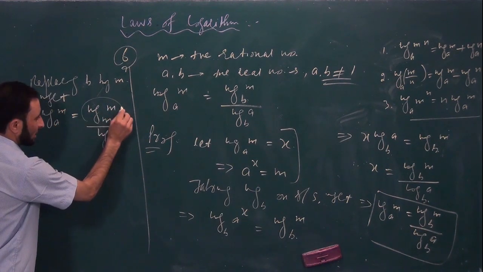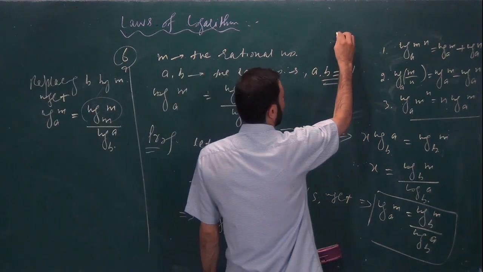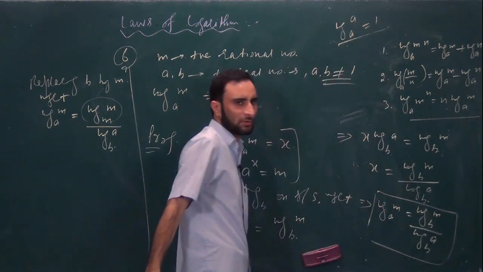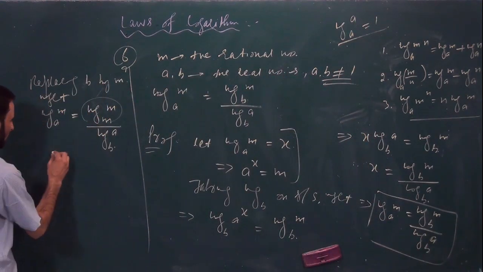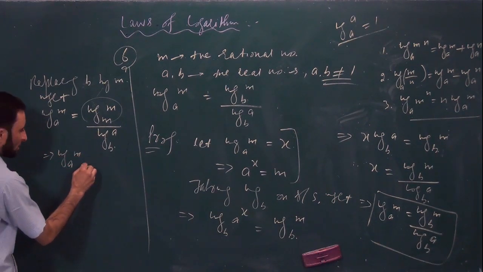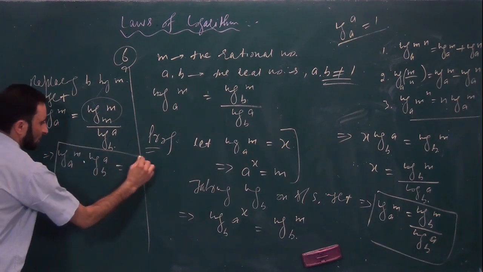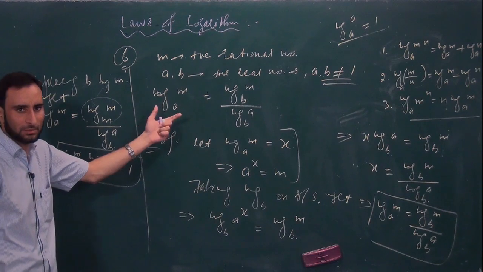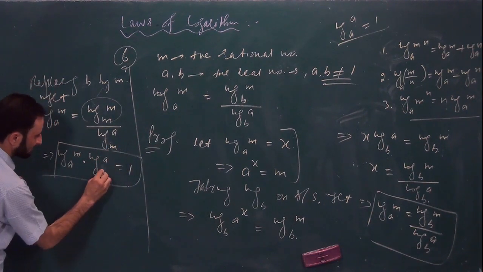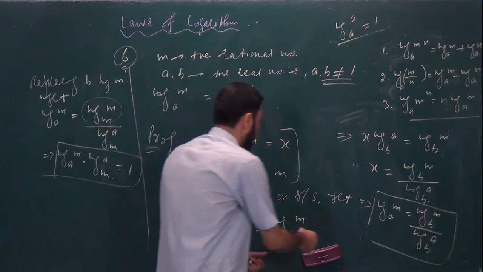So what is the numerator equal to? It is 1, because you have one more law there, that log of any number under the same base is always equal to 1, that you have proved the other day. So we can write log of m under the base a dot log of a under the base m will be equal to 1. This is one more result that we can deduce from the same. Is it clear?